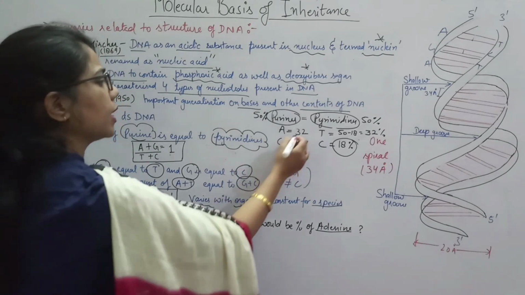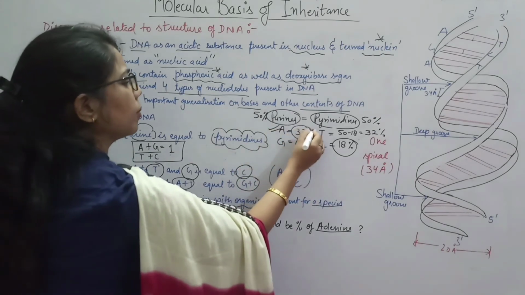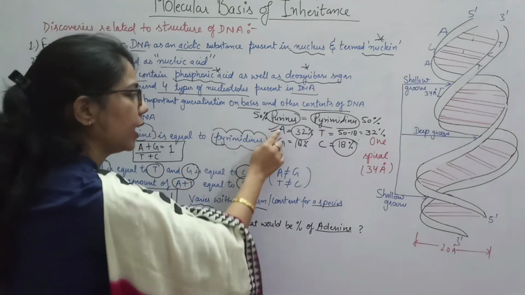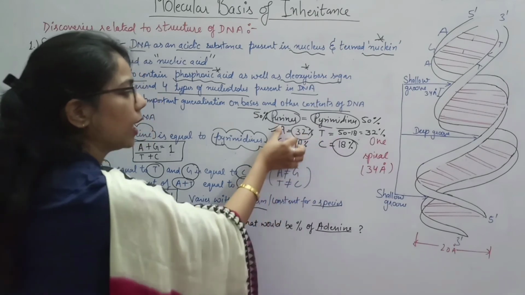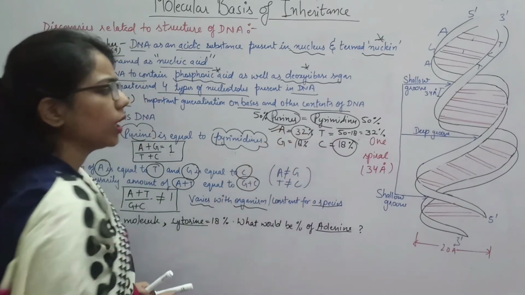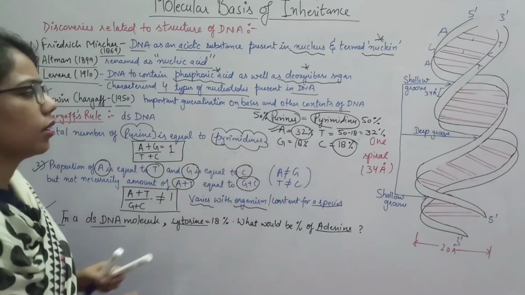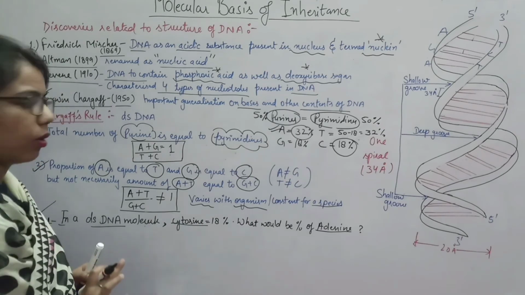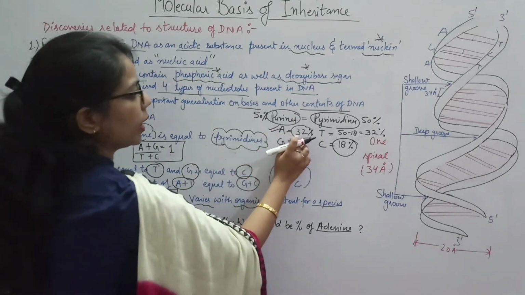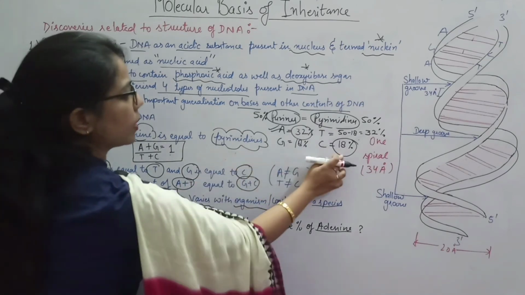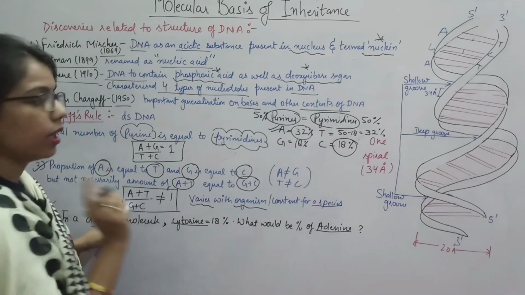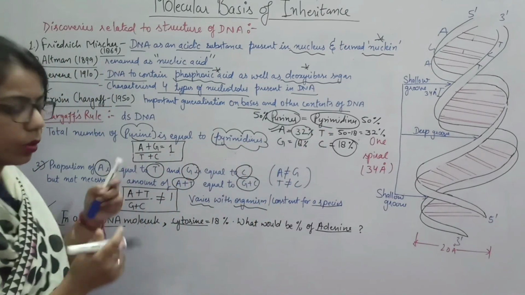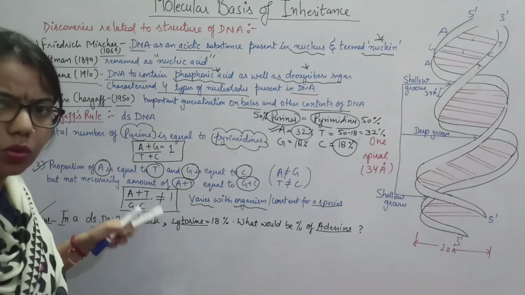OK here, so we can say what should be the answer? 32%. OK, so why we are saying purine and pyrimidine are equal, but the values of A and T are equal. But if you will talk about A plus G, OK, so it will be somehow different. Why? Because A is 32 and G is 18. OK, if you will do A plus T, then if you will divide by G plus C, you will not get 1, you will not get 1. If you do A plus G and T plus C you will get 1. OK, so this can be the check for these two laws here.